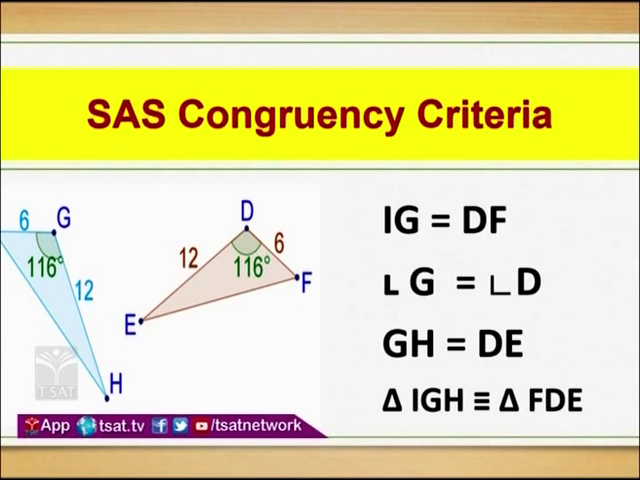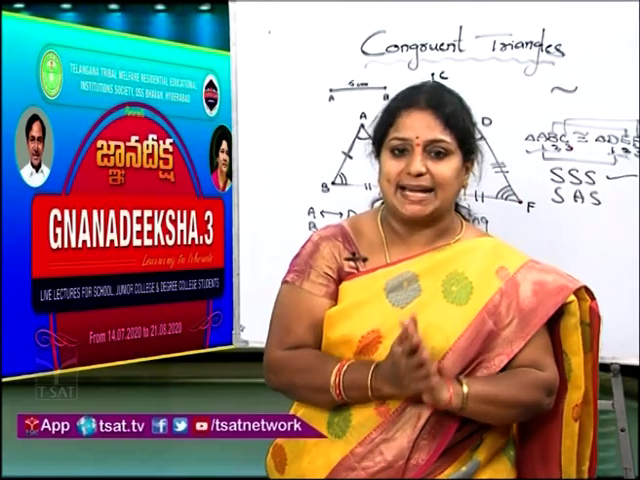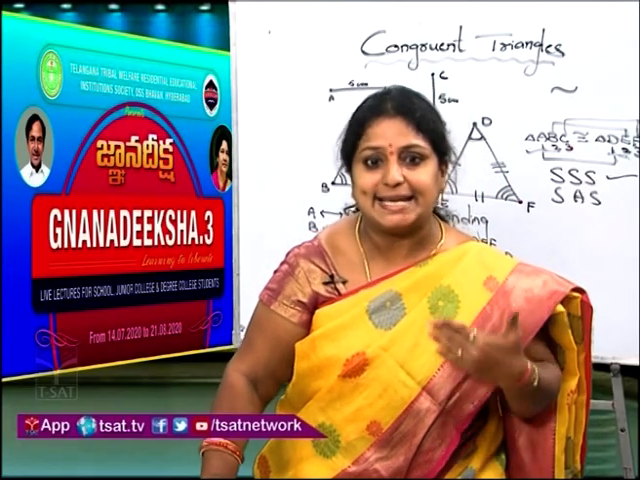So in both the triangles, two sides and angle, they are equal. So two sides and included angle should be equal to two sides and included angle in the next triangle. Then we say that the two triangles are congruent, satisfying SAS congruency criteria.